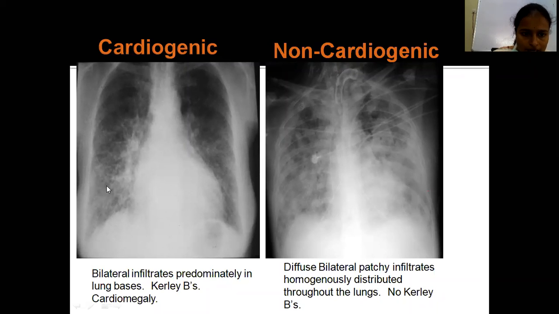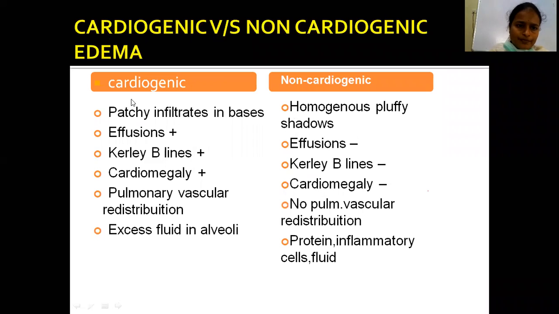Kerley B lines are seen in cardiogenic pulmonary edema. What are Kerley B lines? Kerley B lines are interstitial edema lines located peripherally, subpleurally. Kerley A lines are centrally located, radiating from the hilum. Both are due to interstitial edema. There are no Kerley B lines in non-cardiogenic pulmonary edema. What are the differentiating features of cardiogenic versus non-cardiogenic pulmonary edema? Why do we have to differentiate? Because treatment differs between cardiogenic and non-cardiogenic pulmonary edema.